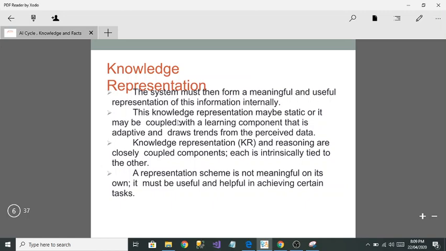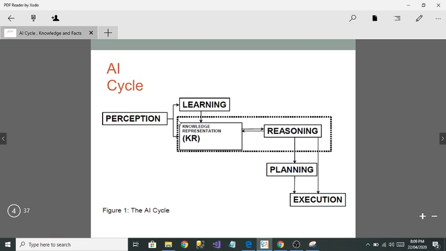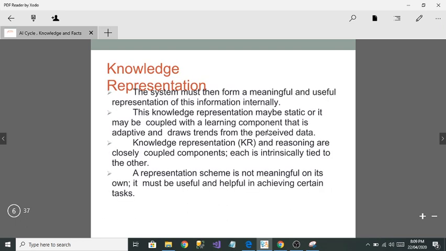Knowledge representation and reasoning are closely coupled components. A representation scheme is not meaningful on its own. What is important is that it must be useful and helpful in achieving some task, then it could be meaningful.